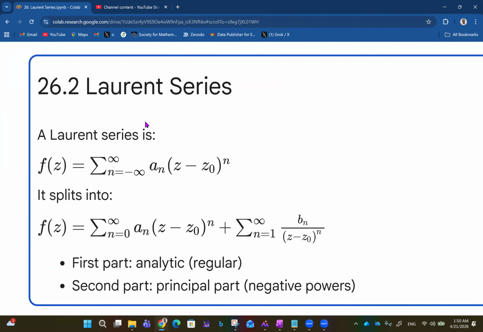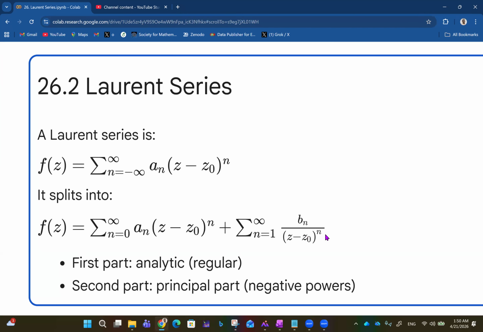A Laurent series is f of z equals summation from n equals minus infinity to infinity of a_n (z minus z naught) raised to power n. And it splits into f of z equals summation from n equals 0 to infinity of a_n (z minus z naught) raised to power n, which is the Taylor series side of things, plus summation from n equals 1 to infinity of b_n over (z minus z naught) raised to power n.